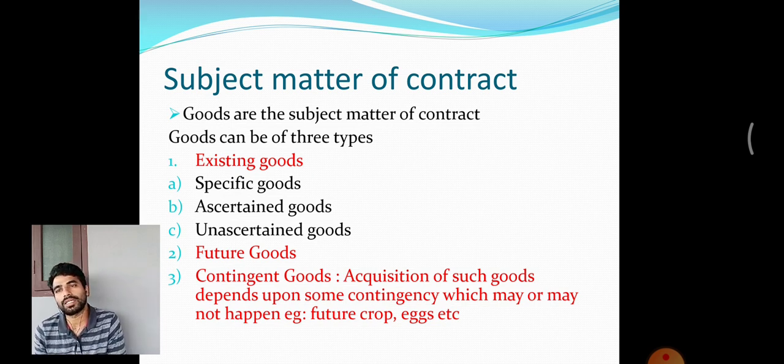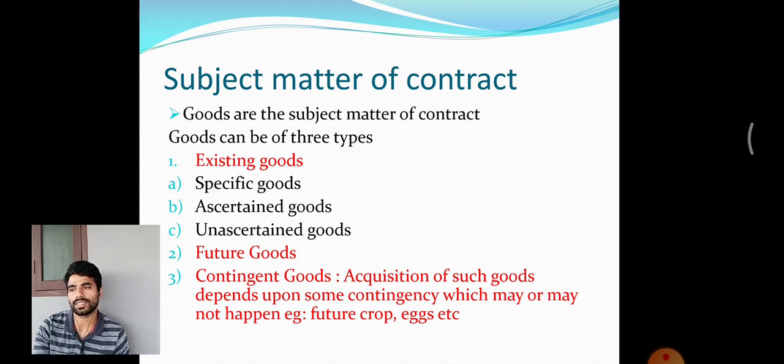Now, unascertained goods. Unascertained goods are goods which are identified by samples, or identified by some features. It cannot be directly identified. Say, for example, I make an agreement to sell 100 bags of rice. It can be any 100 bags of rice.